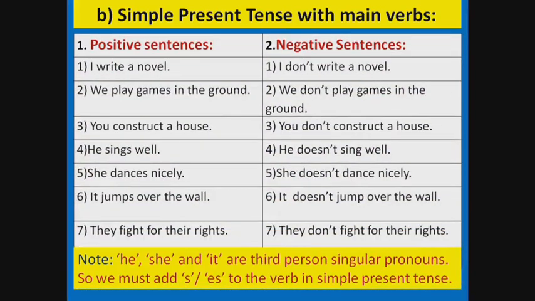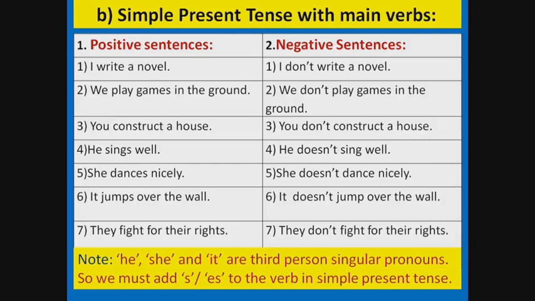Simple present tense with main verbs. First, positive sentences. I write a novel. Here, write is the main verb and is in present form. We play games in the ground. You construct a house. He sings well. She dances nicely. It jumps over the wall. They fight for their rights.